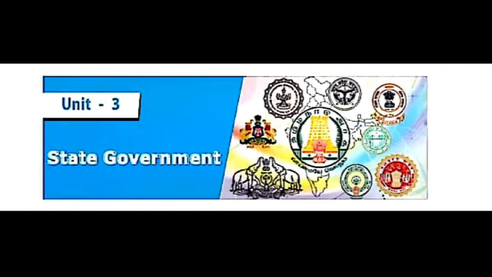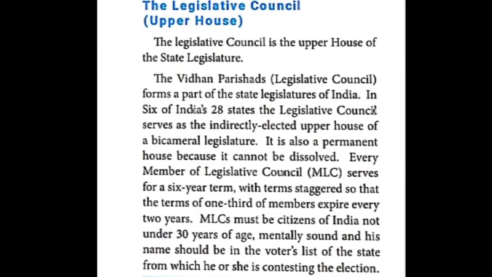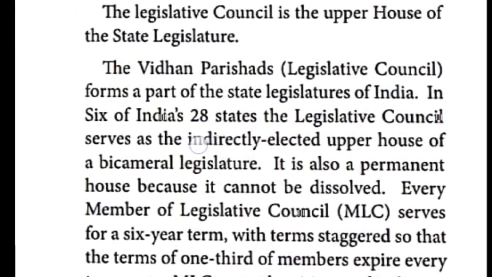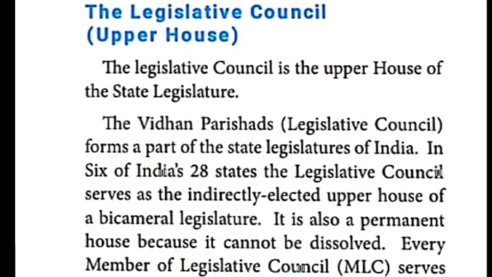Okay, children. Today's portion is the legislative council. The legislative council is considered as the upper house. In the state legislature there are 2 houses, like I already told: the legislative council and the legislative assembly. Legislative council is the upper house. Legislative assembly is the lower house. The legislative council is otherwise called the Vidhan Parishad.